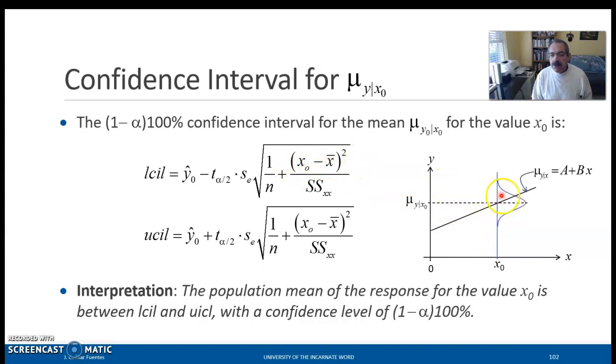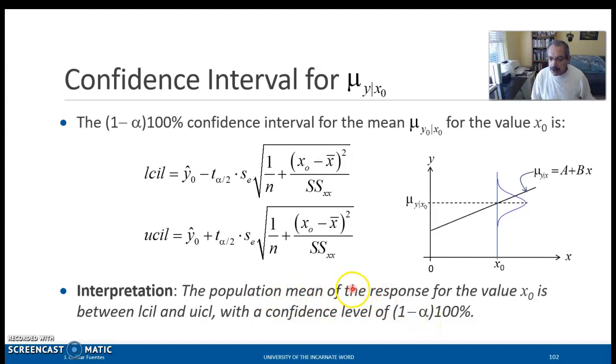That means that the variability increases, because you're getting farther away from the center point. So that's what this term accounts for. And the upper confidence interval limit is just like this, but we add this whole term. All right, so how do we interpret this confidence interval? Once you calculate this, the interpretation is that the population mean of the response for the value x0 is between these two limits with a confidence level of 1 minus alpha times 100%.